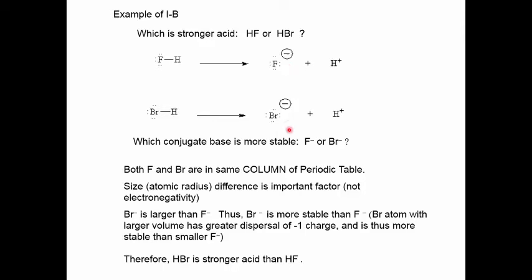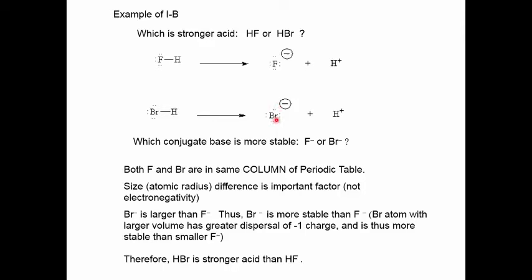Now remember, the important thing here is both F and Br belong to the same column. They belong to the halogen family. In this case, the important factor will be the size of the atom, not the electronegativity. Well, which is the larger atom? Bromine lies below fluorine in the periodic table. Therefore, bromine is a larger atom than fluorine.